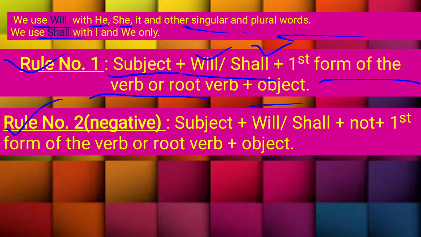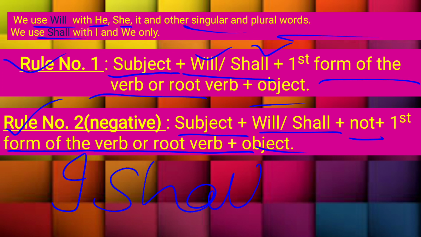What is rule number 2? How to make a negative sentence. If you want to frame any negative sentence, then firstly you have to write the subject, and then we will use will or shall according to the subject, and then we will add not, and then we will write the first form of the root verb and object. For example, I shall not go market.